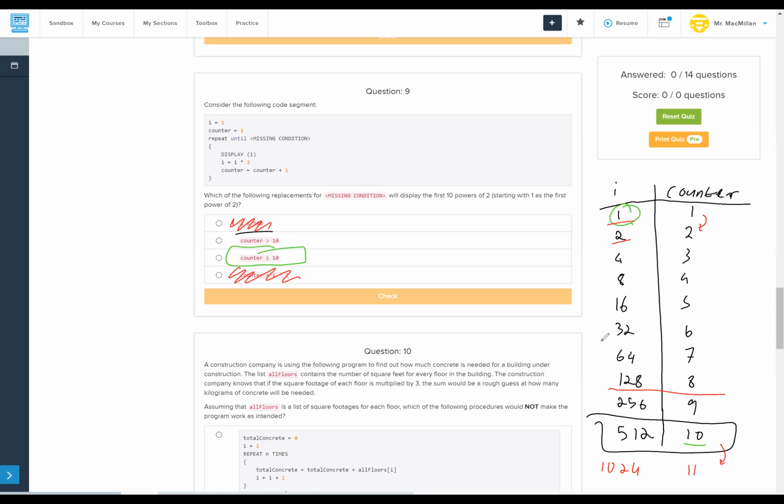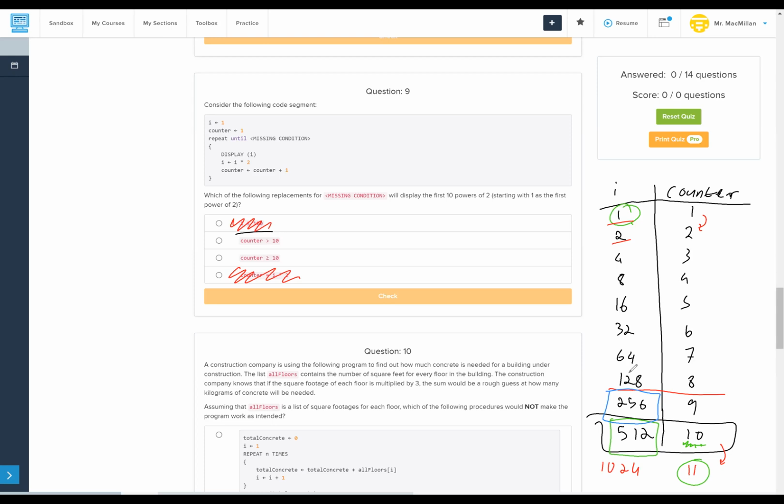So we're not actually going to display 512 until counter is 11. So if we stop when counter equals 10, we will only have printed 256, which will not have printed all the values we were looking for. Thank you for pointing out my error.